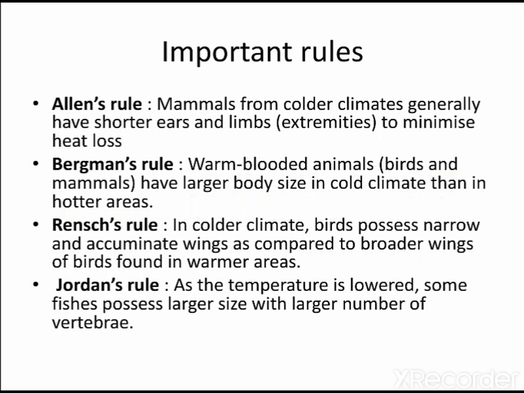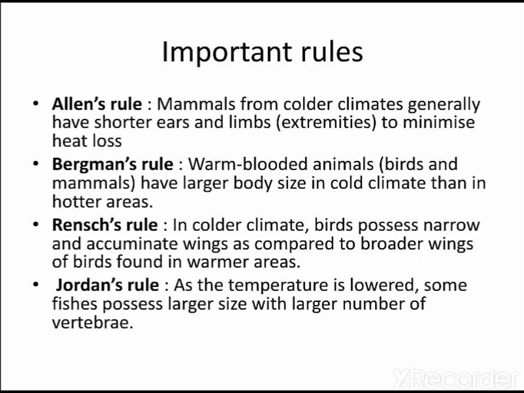The last one is known as Jordan's rule. Jordan's rule states that if the temperature is lowered, then some fishes possess larger size with a larger number of vertebrae. Jordan's rule is related to fishes, which states that the fishes living in colder climatic conditions have larger size. So these are the four important rules: Allen's rule, Bergmann's rule, Wrench's rule, and Jordan's rule.